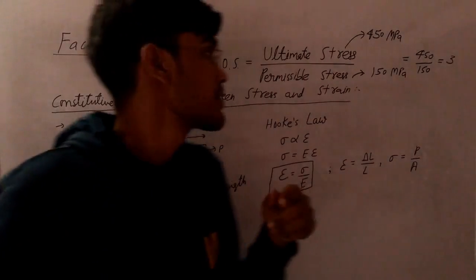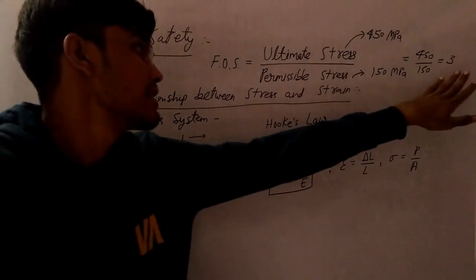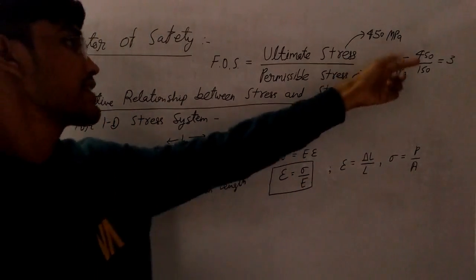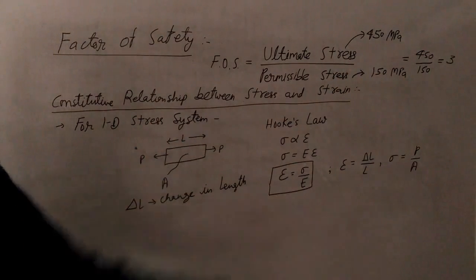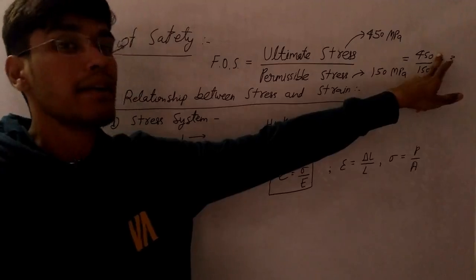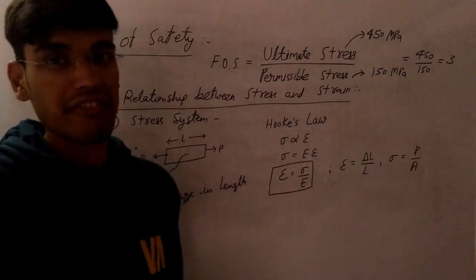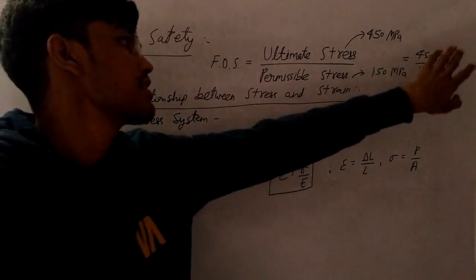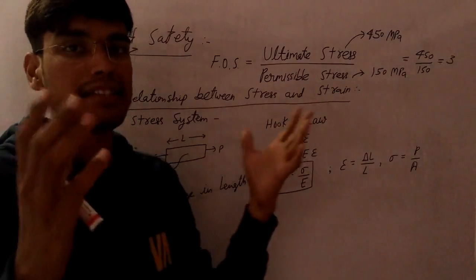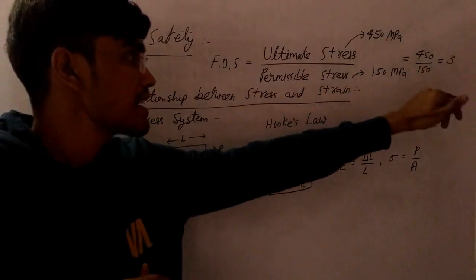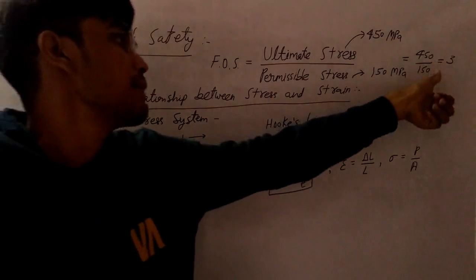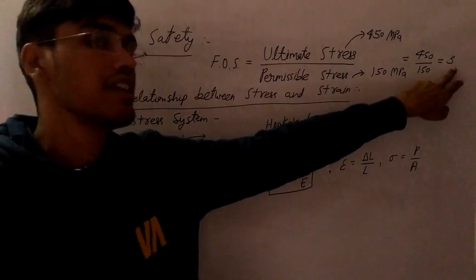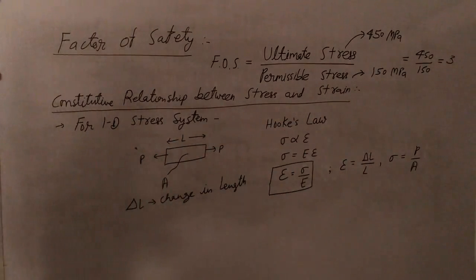What does it mean? That our permissible stress is 3 times lesser than the ultimate stress, because our material can bear the stress level of 450, but to be on the safe side, we are not allowing the complete stress, and we are allowing only up to 150 MPa in the material. So the factor of safety comes out to be 3.